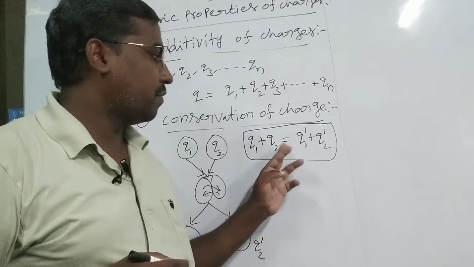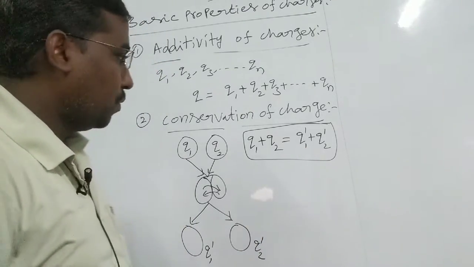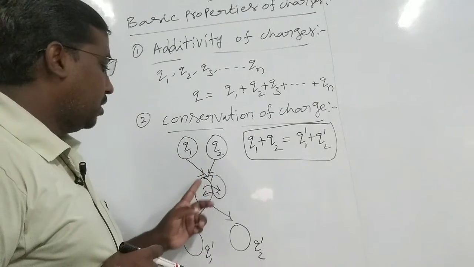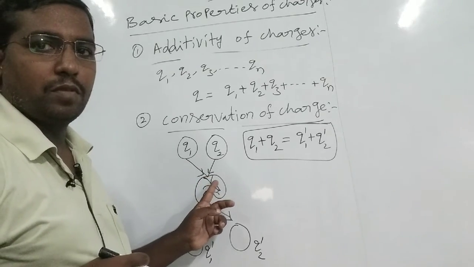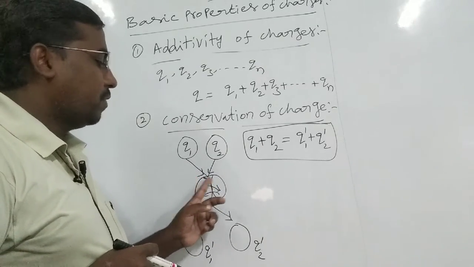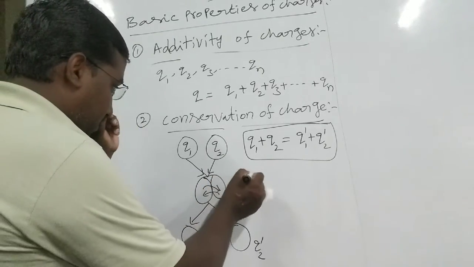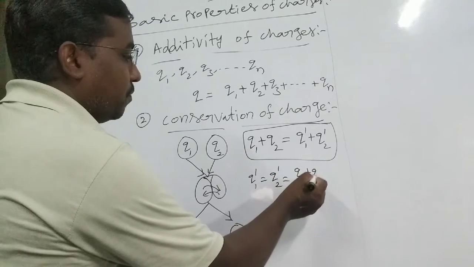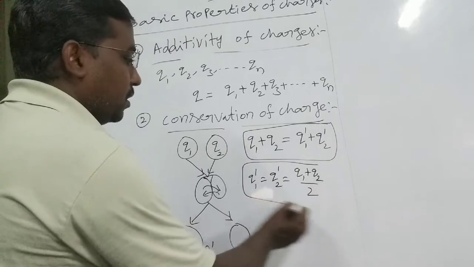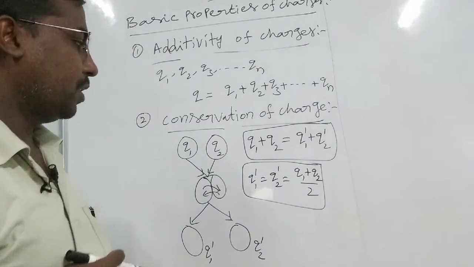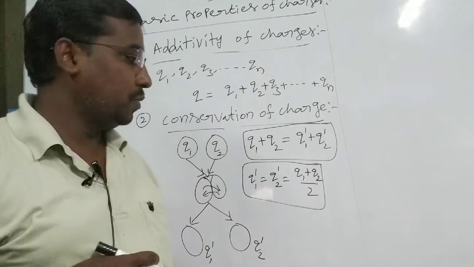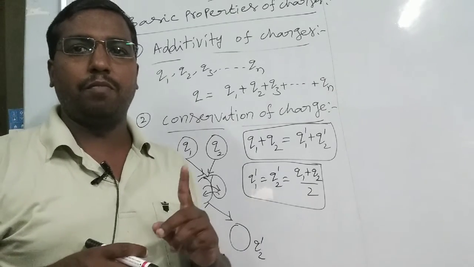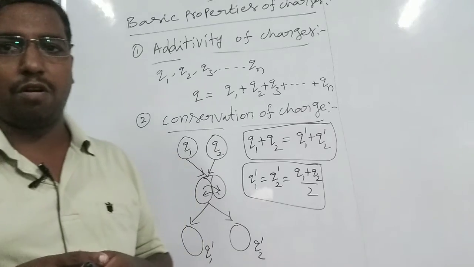Very important. Now what are the values of q1 dash and q2 dash? Both are equally distributed; the charge is transferred equally. So q1 dash equals q2 dash equals the average of both charges, that is (q1 plus q2) by 2. Students, conservation of charge is very important.